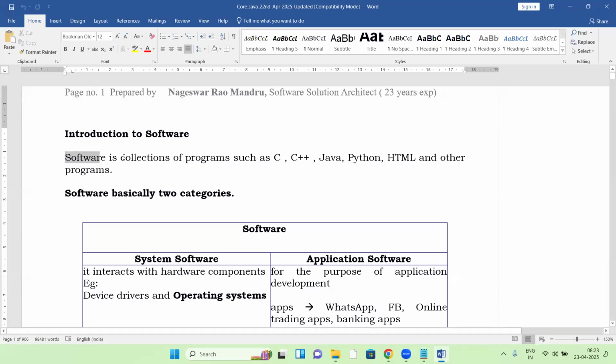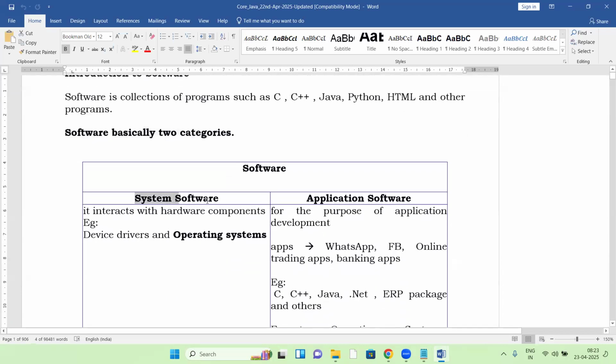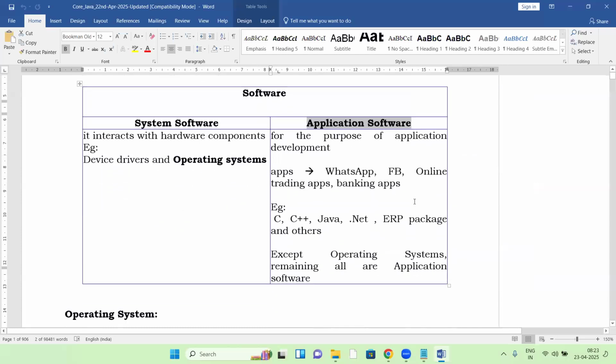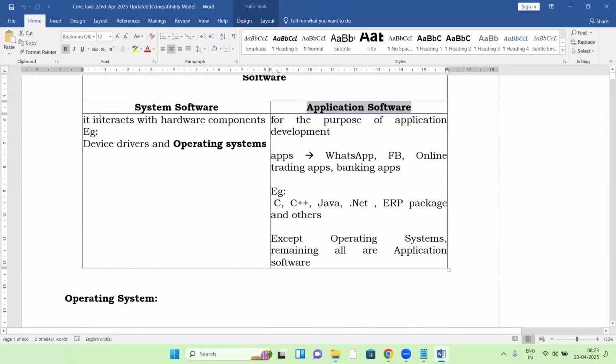Software is a collection of programs such as C, C++, Java, and all this, right? Software basically has two categories. First one, system software; next one, application software. System software interacts with hardware components, example OS. Application software is for the purpose of application development. Examples: WhatsApp, Facebook, online trading applications, banking applications.